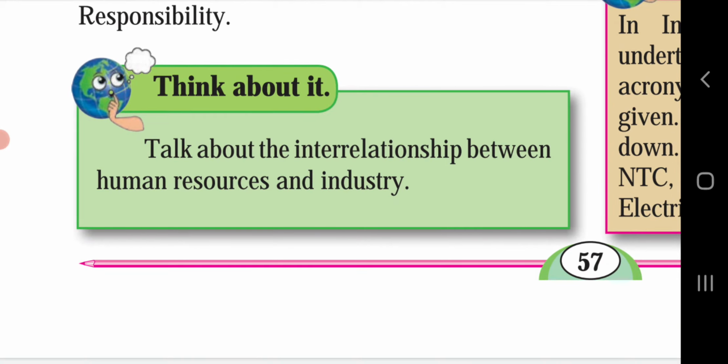Talk about the interrelationship between human resources and industry. Human resources refer to the people who make up the labor force of an organization, business sector or economy. Industry refers to an economic activity that is concerned with the production of goods, extraction of minerals or the provision of services. There is a close relation between human resources and industry, and also the labor supply of human resources is an important factor in the location of industries in India.